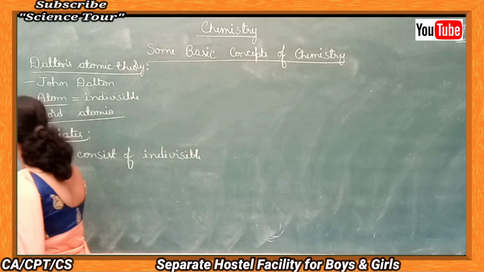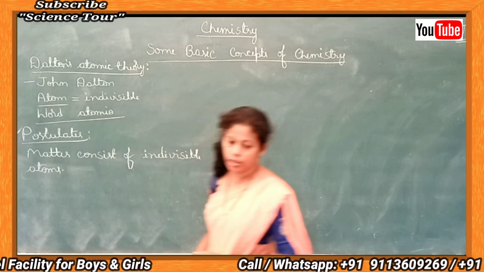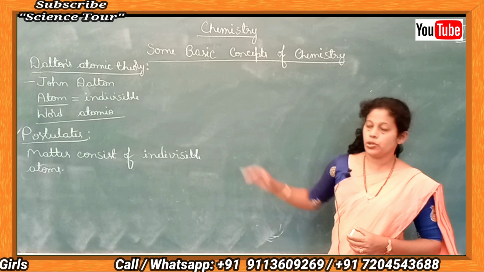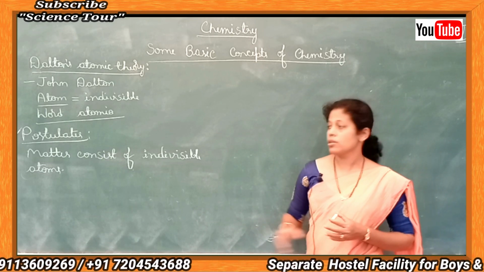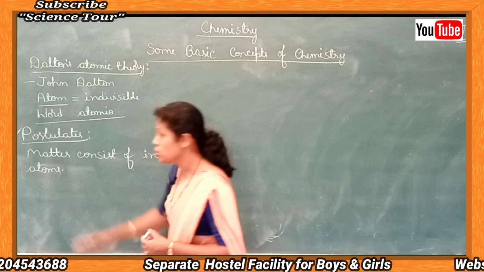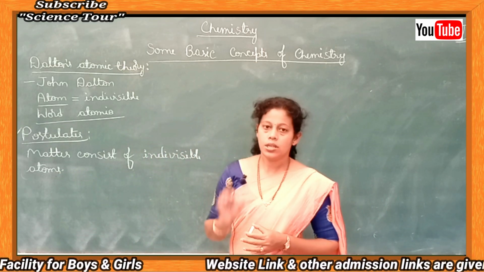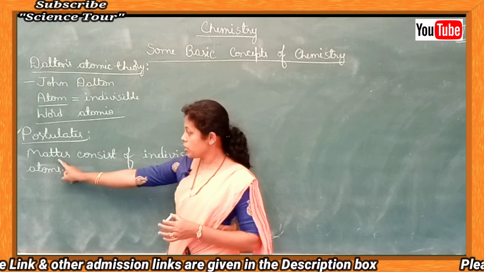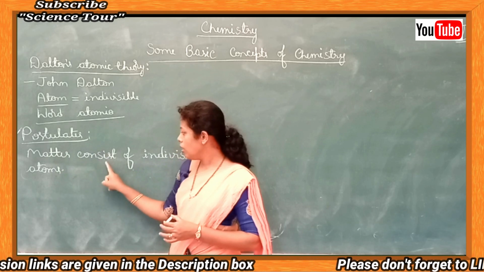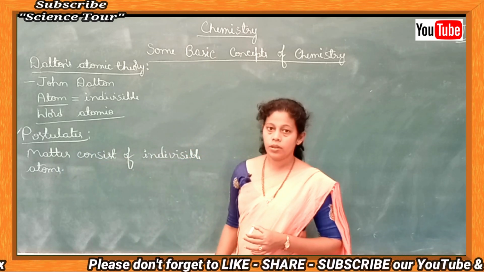According to Dalton's theory, there are many small particles called atoms which cannot be divided, which cannot be broken further. Such small particles make matter. So postulate number 1 is matter consists of indivisible atoms.